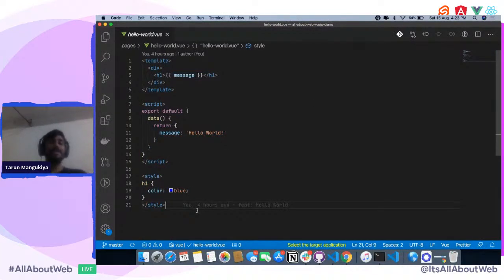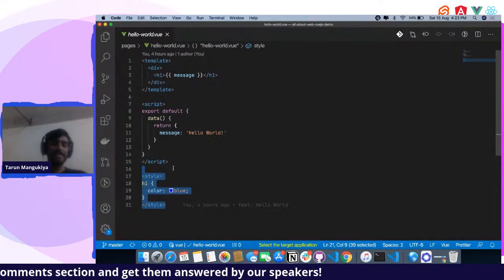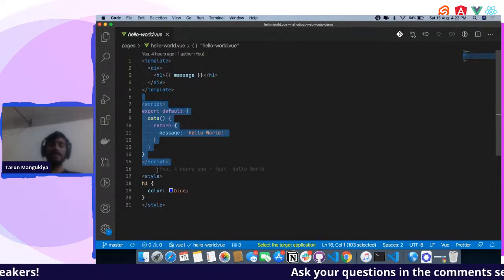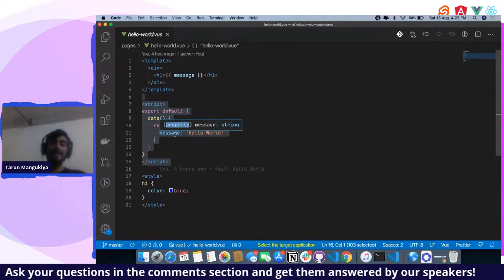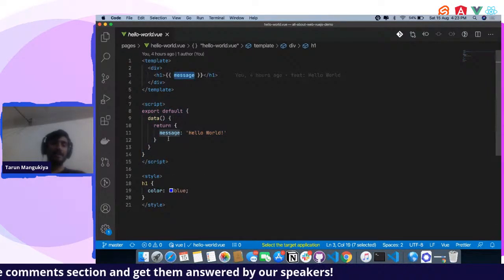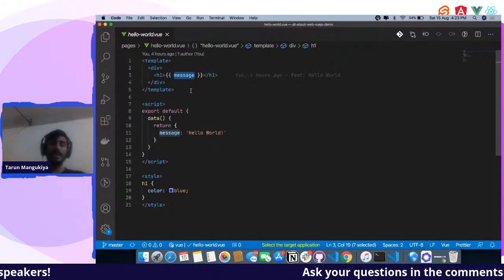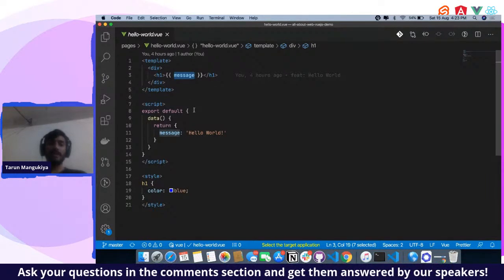Yeah. So if you talk about the typical Hello World application, it looks something like this. We have three parts, as I told you: HTML, the bottom bar is the style, the CSS, and in the middle we write the JavaScript. Vue.js is basically a progressive web framework, and it lets us bind data to our HTML. This is a sample data called message that we have bound to the H1 tag, and when you run this program, it will just show an H1 with hello world in it.